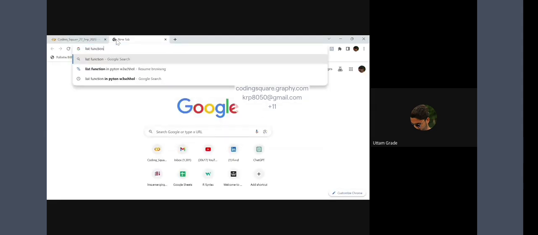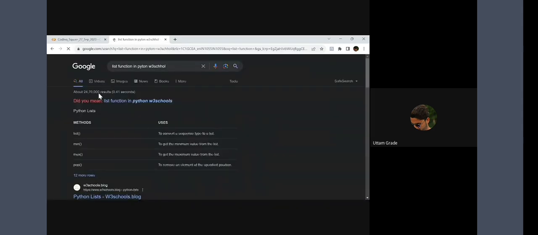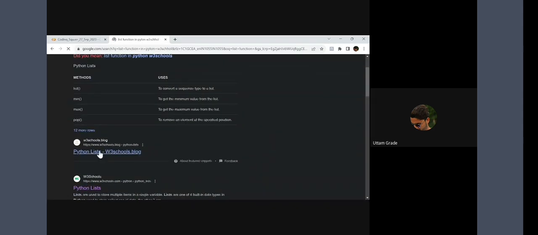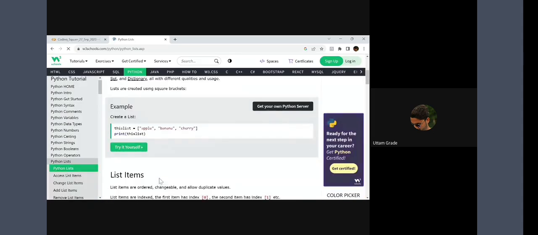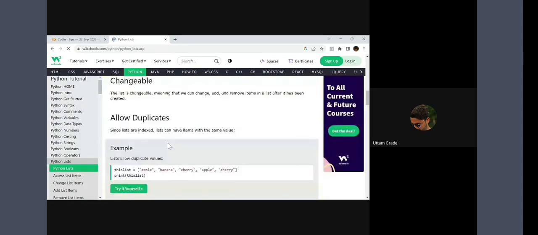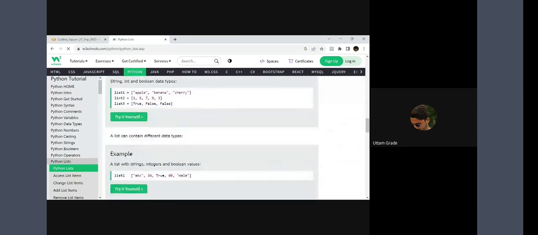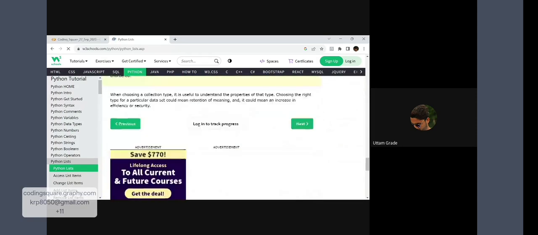List functions in Python, W3Schools. Go to this, W3Schools, not the W3Schools blog. See this, this is my list. It has functions written over here.